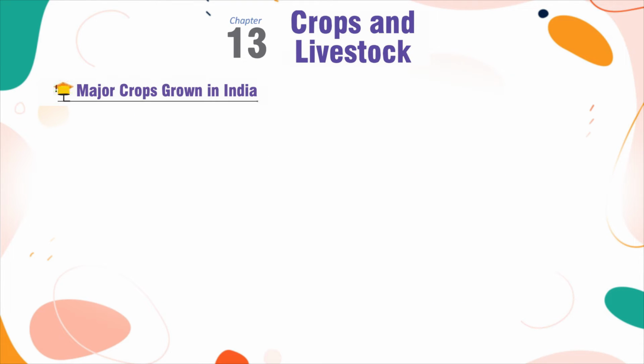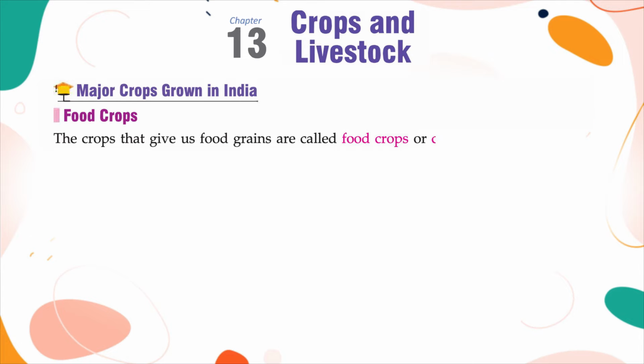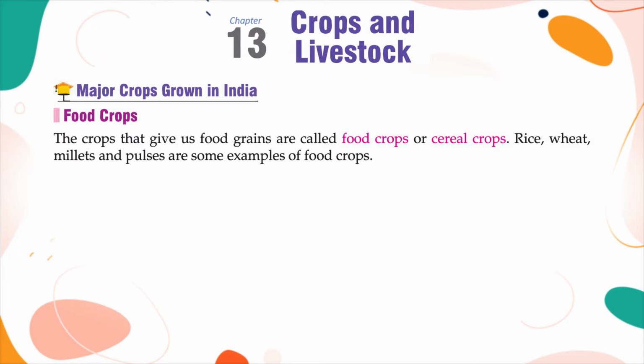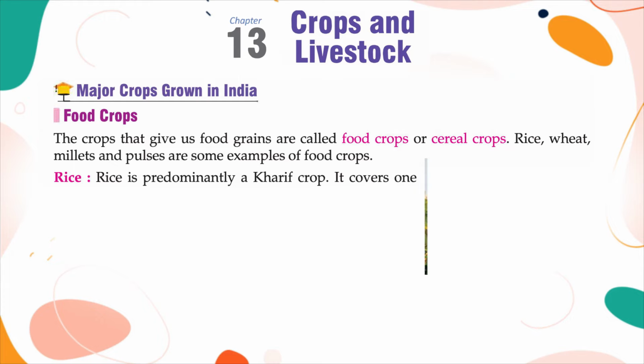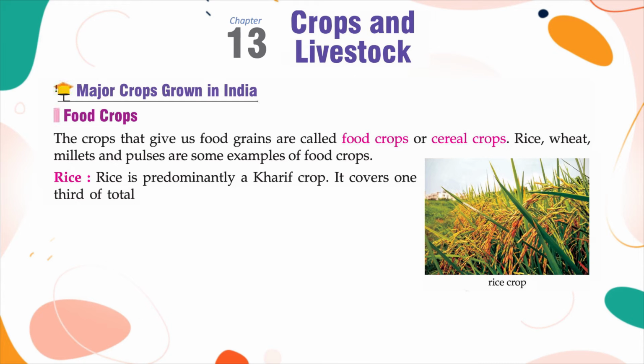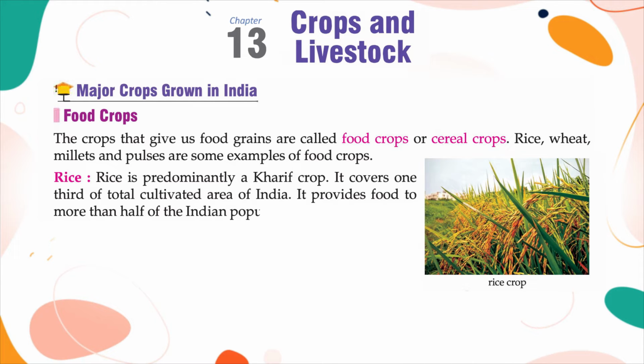Major crops grown in India. Food crops. The crops that give us food grains are called food crops or cereal crops. Rice, wheat, millets and pulses are some good examples of food crops. Rice. Rice is predominantly a Kharif crop. It covers 1/3 of the total cultivated area of India. It provides food to more than half of the Indian population.